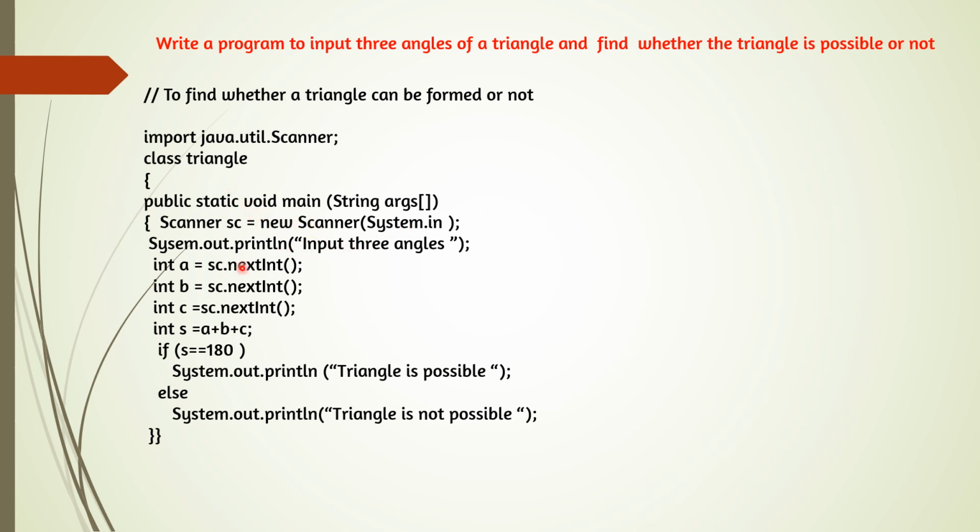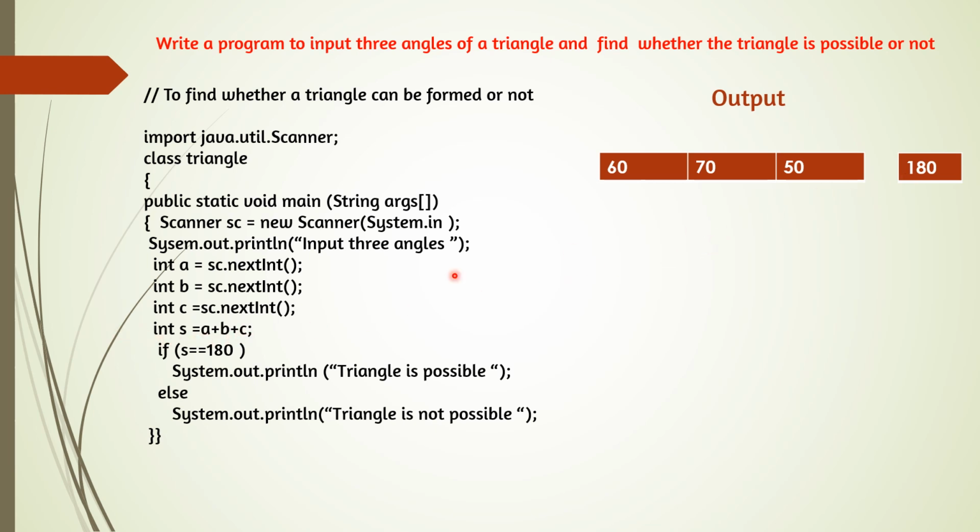And now give the message System.out.println input three angles, and we are accepting the three angles in the variables a, b, c. int a = sc.nextInt(), int b = sc.nextInt(), and int c = sc.nextInt(). And now find whether the sum is 180 or not. For example, one example we can take: if a is 60, b is 70 and c is 50, the sum of these angles will make 180. So here we are checking s = a + b + c.